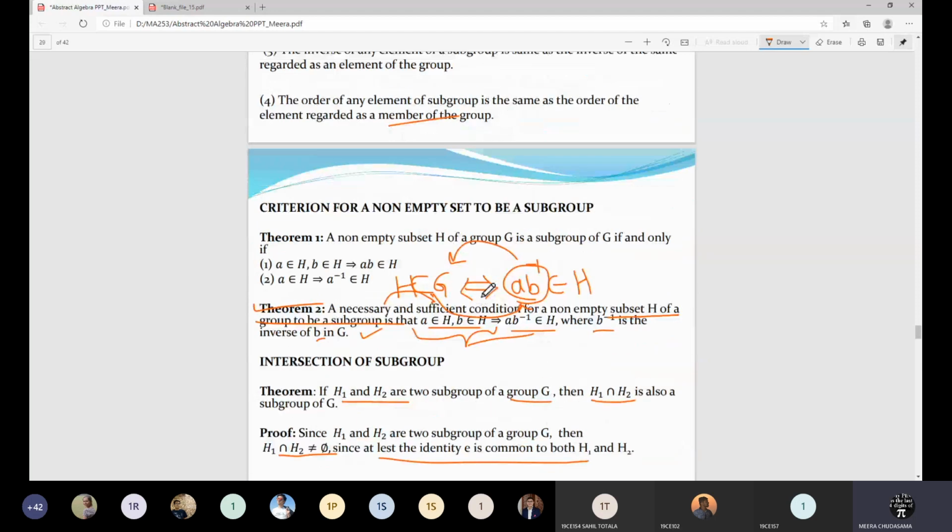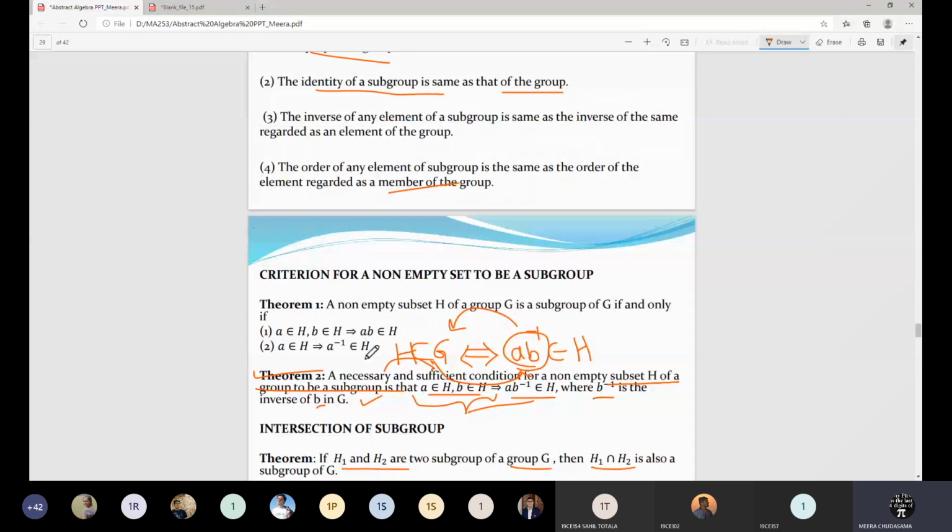If you remember the last lecture, I have given you the idea that whenever I write A into B, this is not a multiplication. This means every time I cannot write A star B. So by default, this into we will consider as a binary operation unless and until it is clearly said in the example. Here also AB inverse, where B inverse means A into B inverse. So actually it is A star B inverse. We have changed the notation now because it is not possible to write the star every time. Some of the books also use this kind of notation.